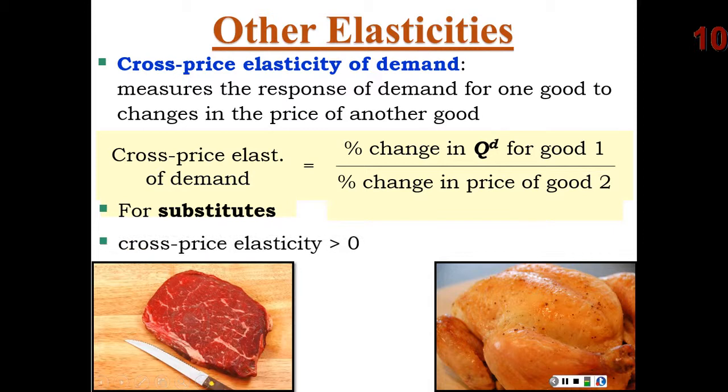Again, for substitutes, we would expect this cross price to be greater than 0. The price increase of beef would probably increase the demand for chicken, making this a positive number, which would make it a positive cross price elasticity, which would indicate a substitute.